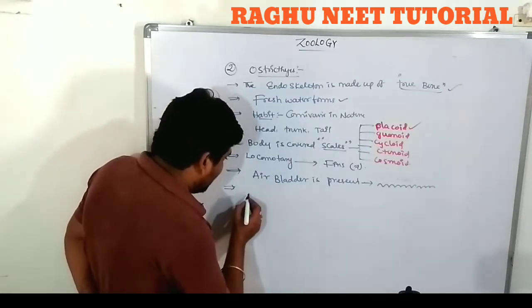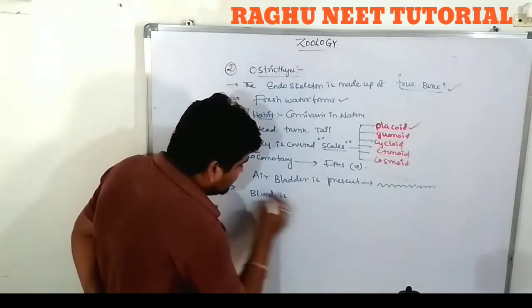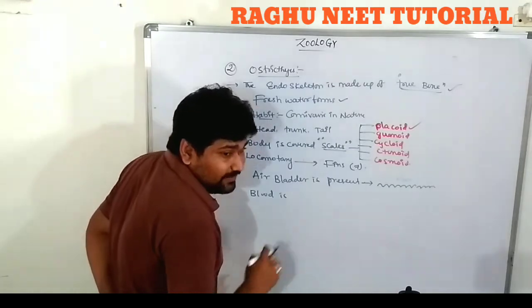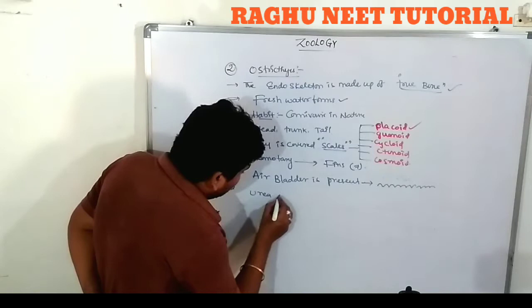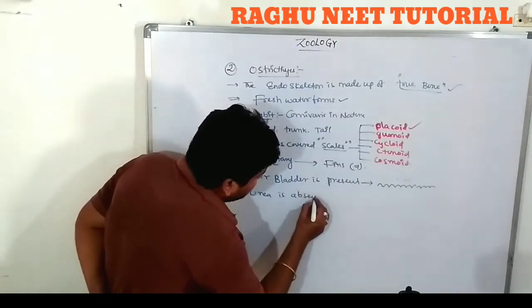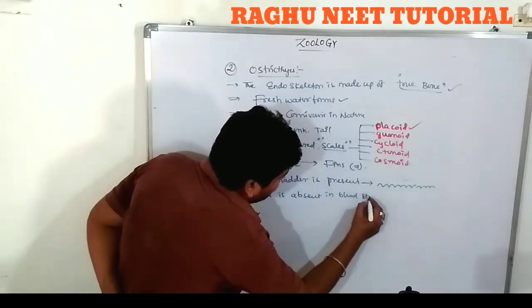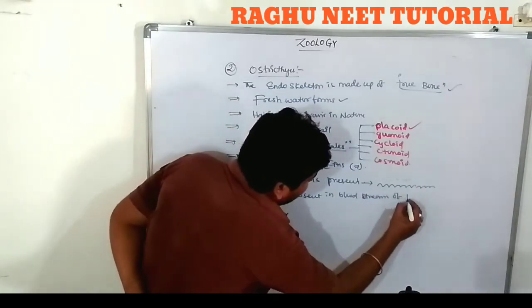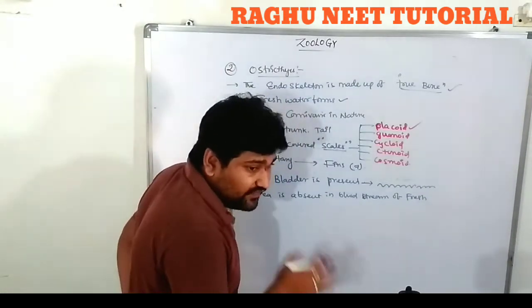In the blood, urea is completely absent in the bloodstream of freshwater forms.